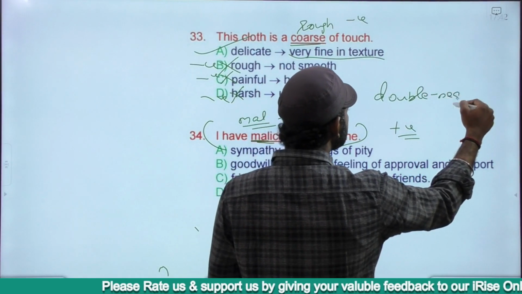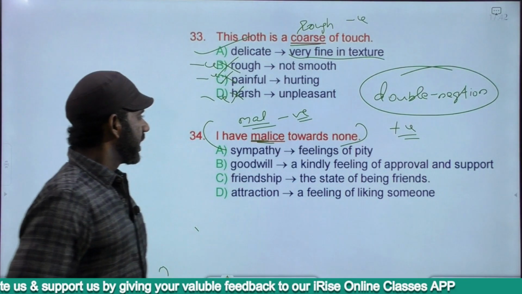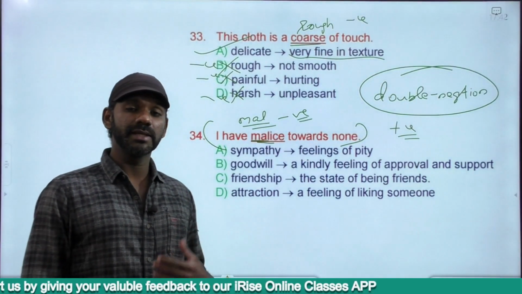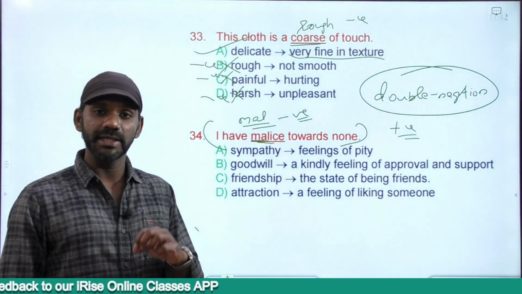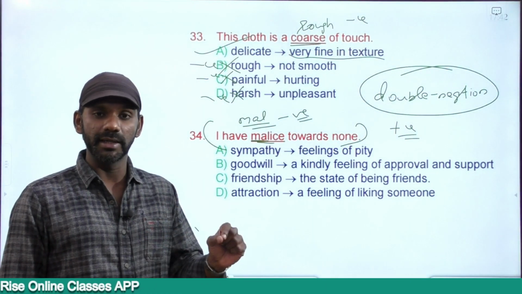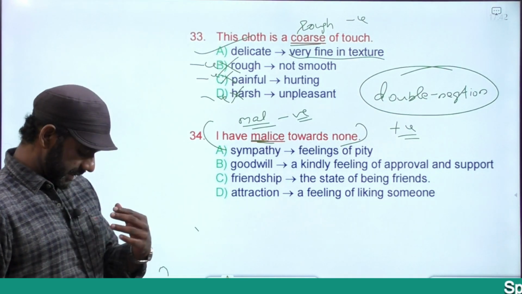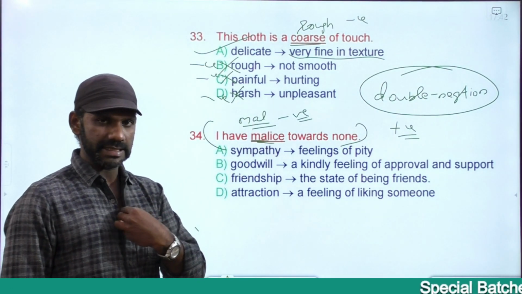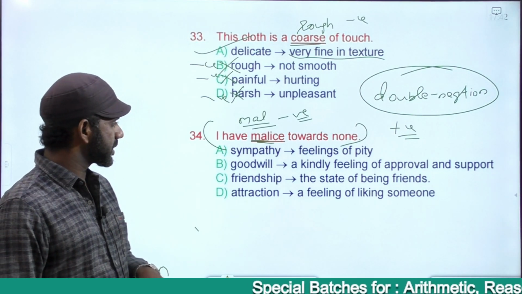As you know, when two negative terms come together, the meaning becomes positive. None means no one. I have malice towards no one means I don't have malice towards anyone. The sentence is positively charged. But our task is to go for a word to replace the word that is underlined. Malice is a negative word. The opposite of it must be positive.